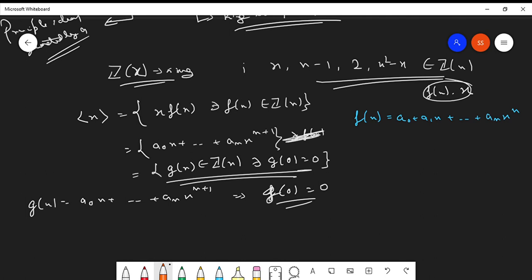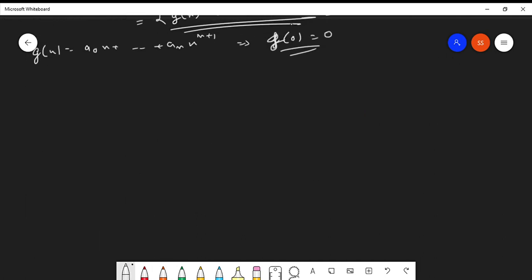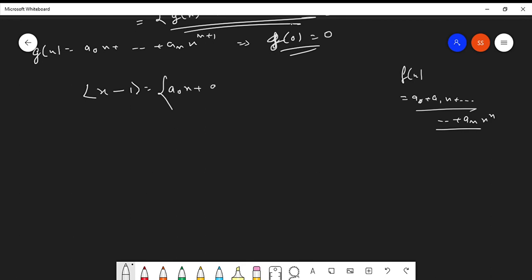Okay. Acha. Suppose now we want to talk about the principal ideal generated by x minus 1. How will it look like? So we take again f(x) as the same a0 plus a1x and so on till an x to the power n. So when x minus 1 is multiplied to this particular function, this gets changed to a0x plus a1x square and so on till an x to the power n plus 1, minus a0 minus a1x and so on till minus an x to the power n.